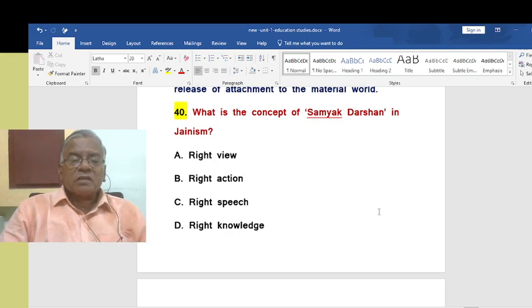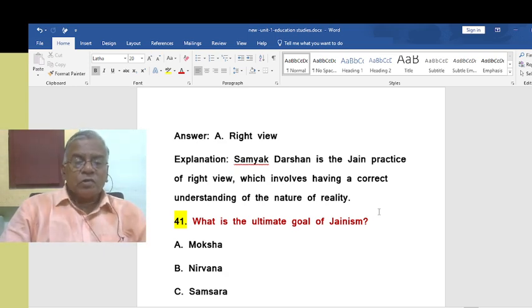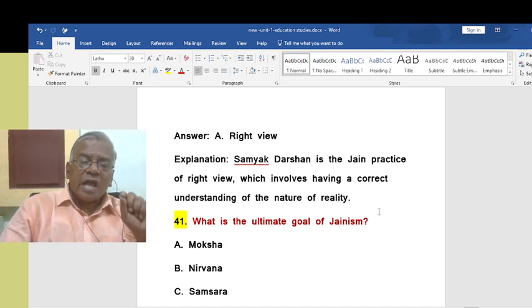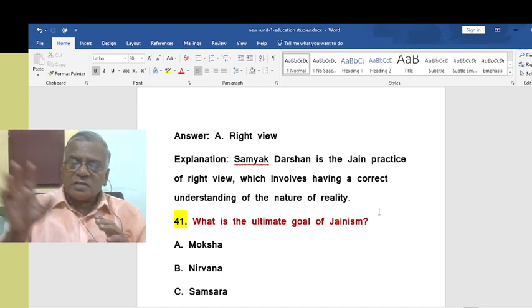Right, so Samyak Darshan means what? Right view. Darshan means seeing, the right view. Samyak Darshan is the Jain practice of right view, which involves having a correct understanding of the nature of reality. So I hope you understood. Samyak Darshan means having a correct understanding of the nature of reality or the nature of the world.